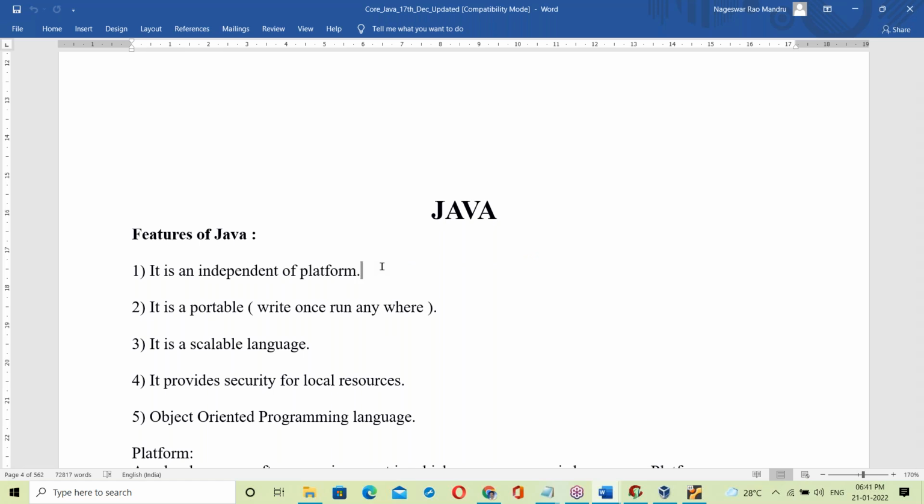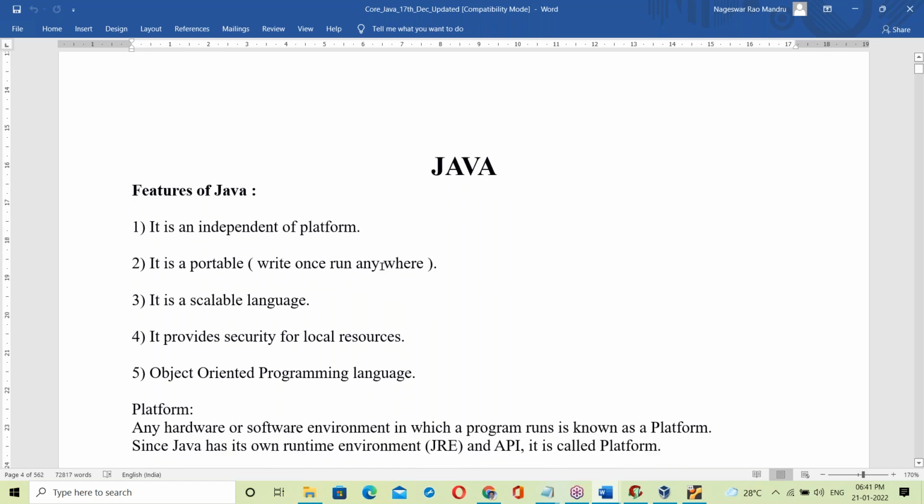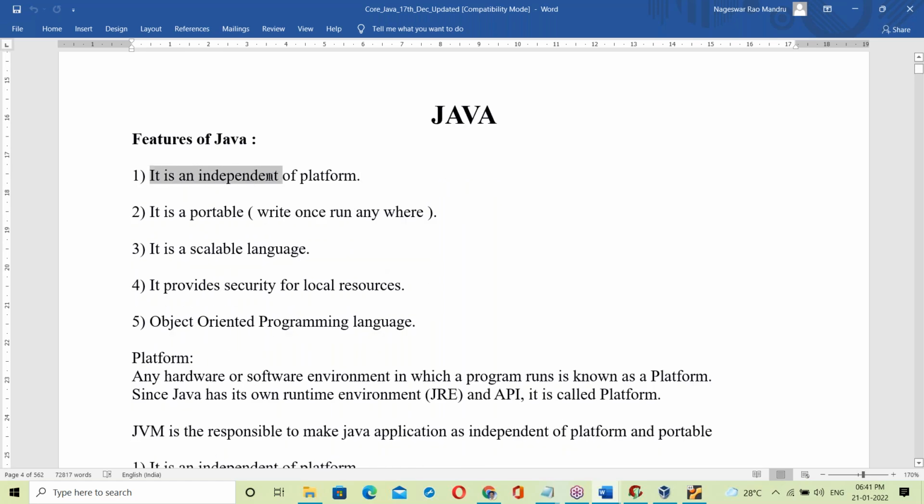Generally, most trainers explain platform independence within 10 to 15 minutes and go to the next topic. In just 10 to 15 minutes, they simply say that yes, Java is platform independent, meaning Java is independent of the operating system. The same program runs anywhere. Behind that, JVM is the reason. They say that JVM makes Java platform independent, taking the dot class file to run on different platforms. Simply they explain like that. That is the difference between me and others.